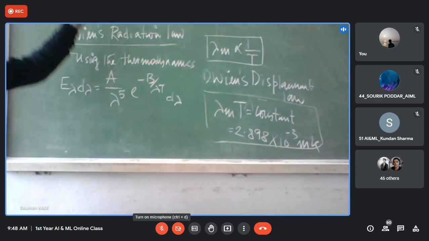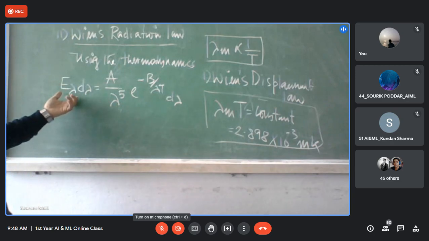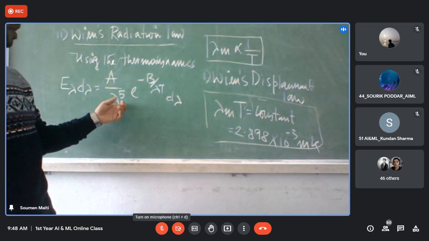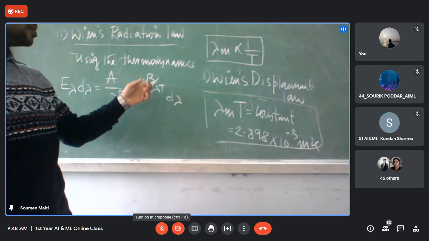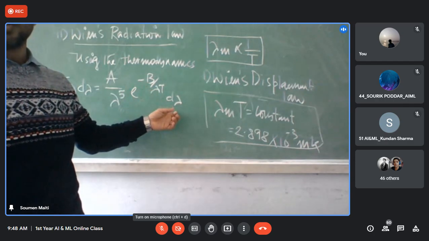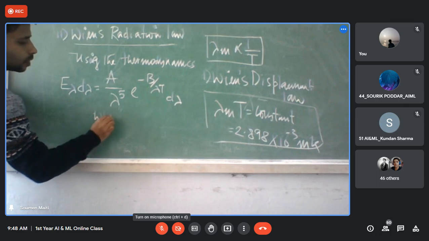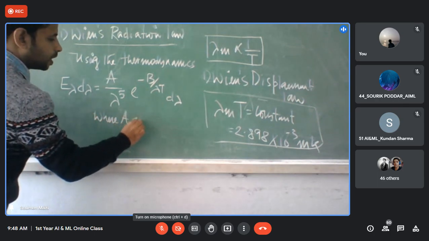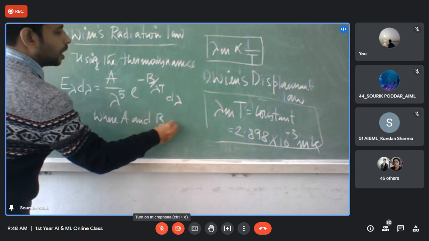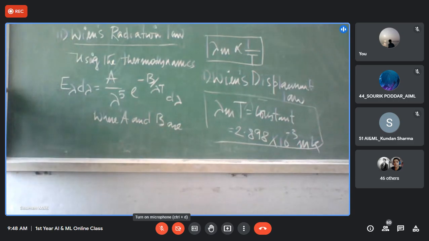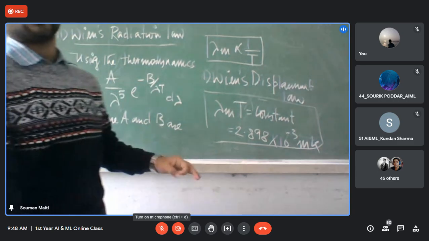Remember that E lambda is on the y-axis. Here A and B are two arbitrary constants.